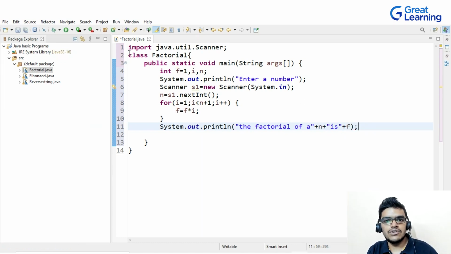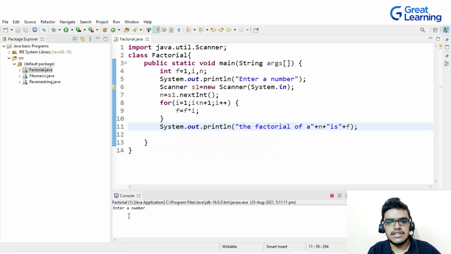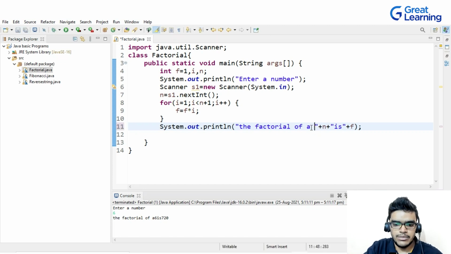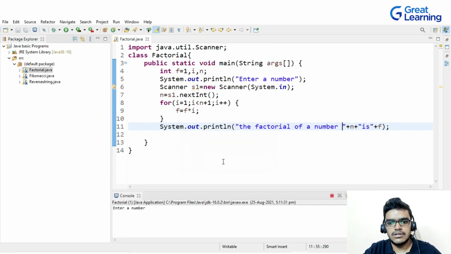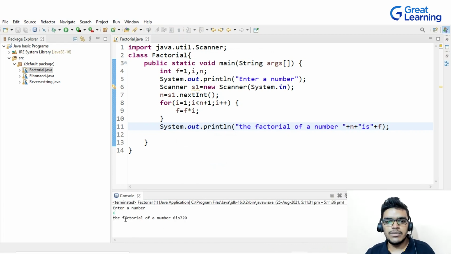And after that I will execute it. On executing, you can see that it's asking to enter a number. Let me give a space after "number" in the message, and execute it once again. It's asking enter a number, and I'm writing 6. So it's giving the factorial of a number 6 is 720, right? So this is the basic logic of factorial by using a loop.